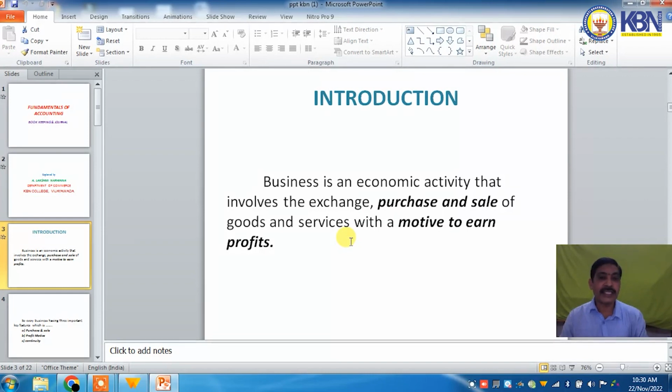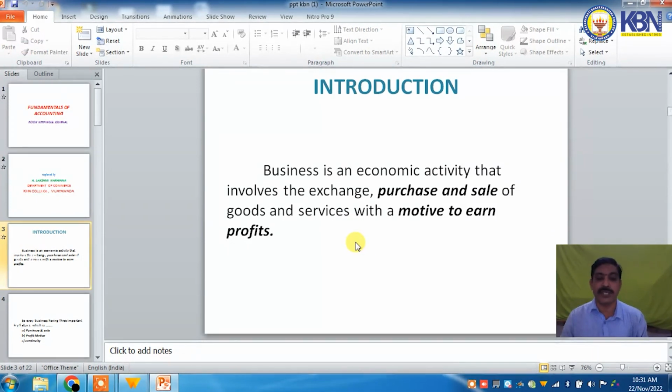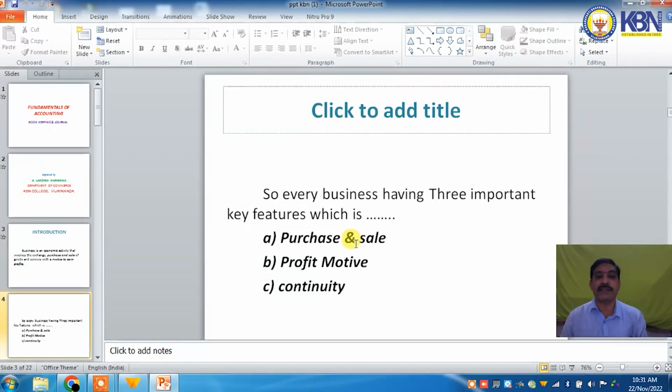And then the next important element in business is continuity. A business is not a single-time activity. It is a continuous process of purchase and sale of goods and services. A single transaction of trade is not called business. It is clear that every business has three important features, which are purchase and sale, profit motive and continuity.